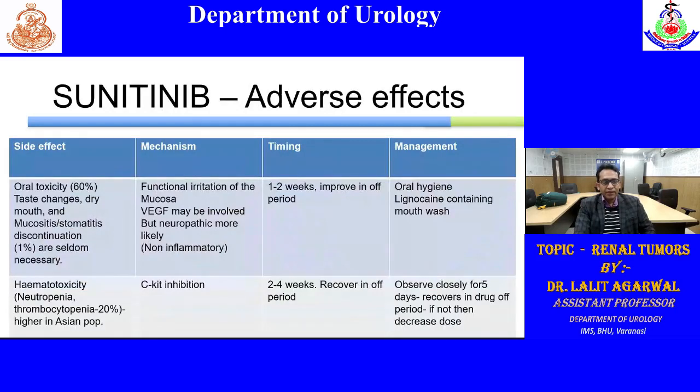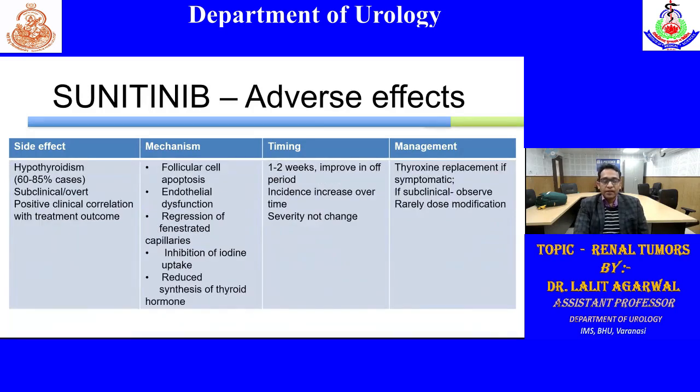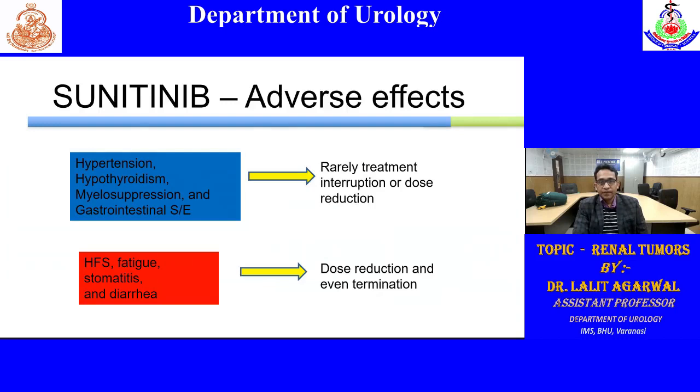Other side effects can be oral toxicity, mucositis, stomatitis, thyroid dysfunction, hypothyroidism, hepatotoxicity, thrombocytopenia. So we have to follow up these patients with CBC, RFT, LFT, and thyroid T3, T4, TSH. One more side effect is hypertension, which occurs with targeted tyrosine kinase inhibitors. That is also suggestive of response. If a patient is on targeted therapy and has hypertension, that is suggestive that the drug is acting. The drug has some good effect also.